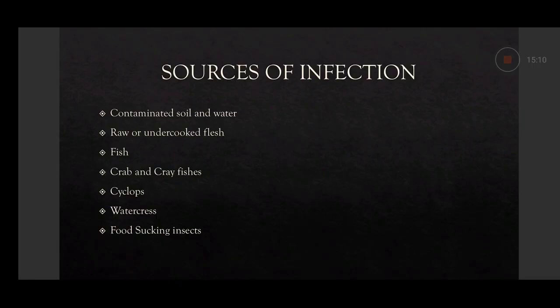And most of the orofecal route parasites enter the body through contaminated food or water, like Entamoeba histolytica and Giardia lamblia. Giardia lamblia is the causative agent of giardiasis. Entamoeba histolytica is the causative agent of amoebiasis.